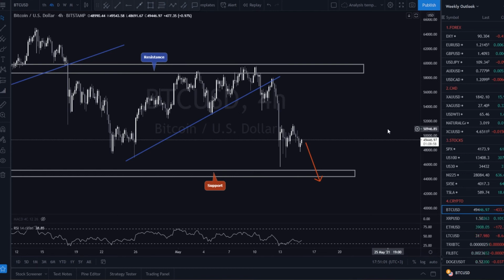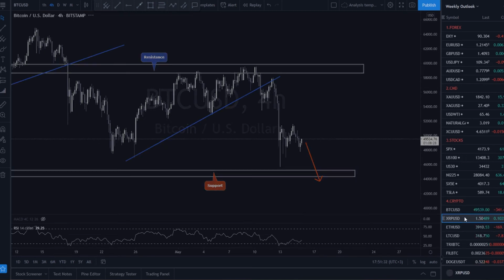From a technical perspective, it seems that Bitcoin is consolidating in the area of $50,000 for one more bearish move. So, for this pair, we are short-term bearish. The potential target for reversal is the strong support area located at around $43,000. Even if there is a possibility for a bigger correction with the price going higher, if the price stays below the resistance on the chart, we expect one more downwave.